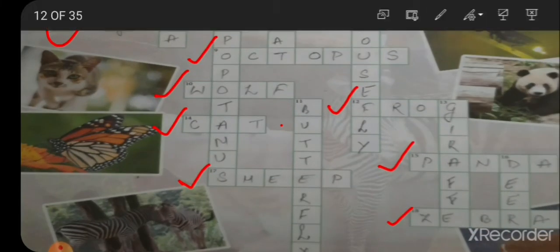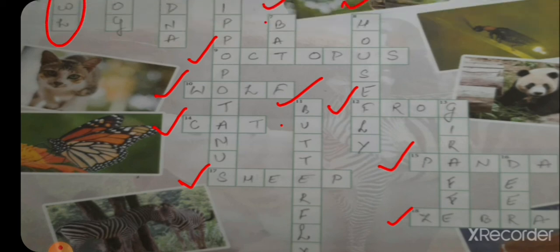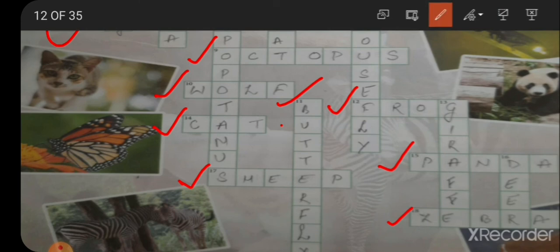As you can see here, B-U-T-T-E-R-F-L-Y, butterfly. Okay, the next one is, it is the tallest living terrestrial animal without any vocal cord. They do not have any vocal cord, and that is giraffe, G-I-R-A-F-F-E, giraffe. Okay, the next one is, Sika, fallow, and roe are types of this animal. That is deer, D-E-E-R, deer.